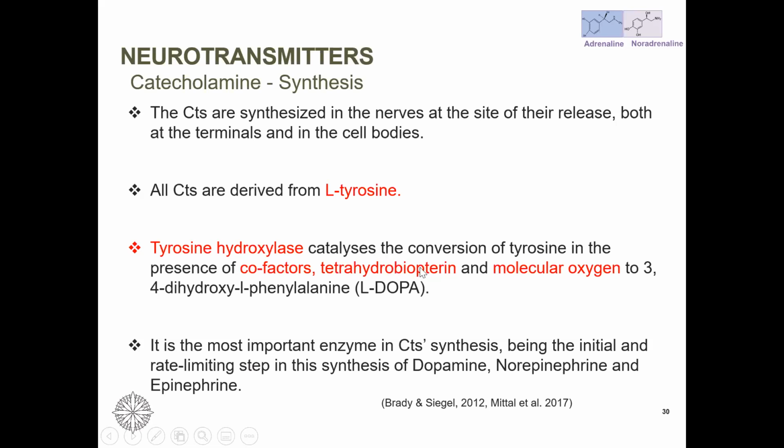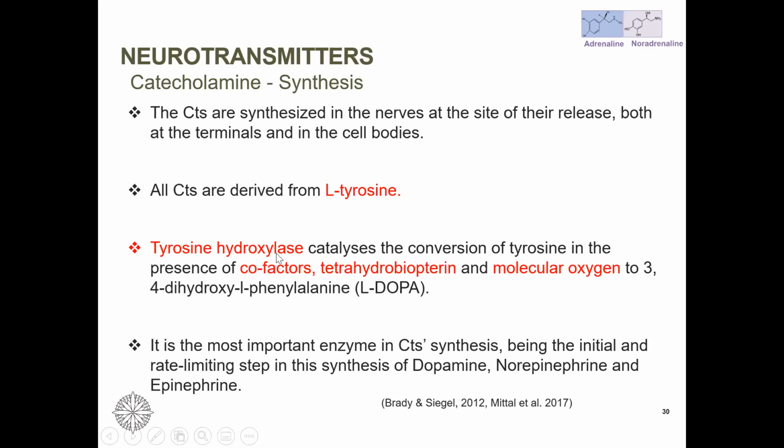Its molecular structure is BH4. Okay? And the structure is similar to folate, and our body can make it inside, and it's a cofactor for most of the neurotransmitters. Specifically here, when we make L-DOPA in the first step of making dopamine.